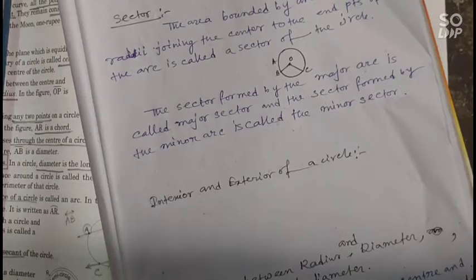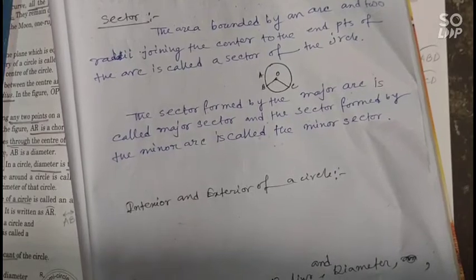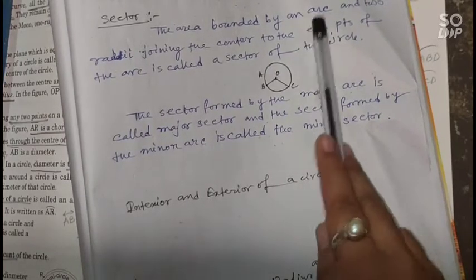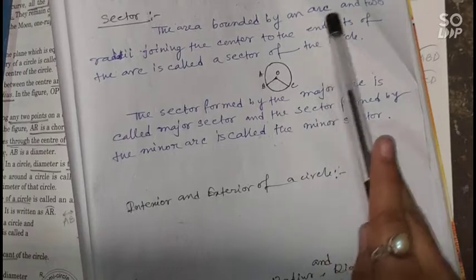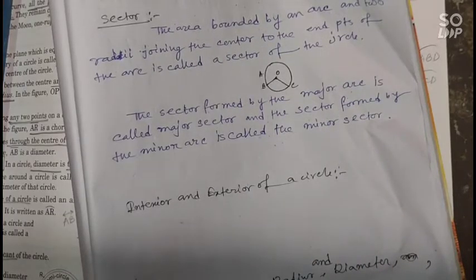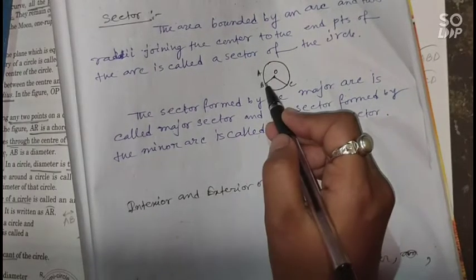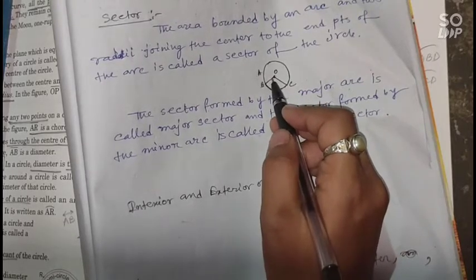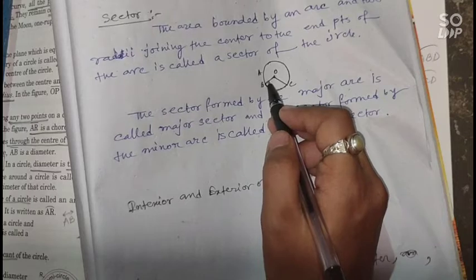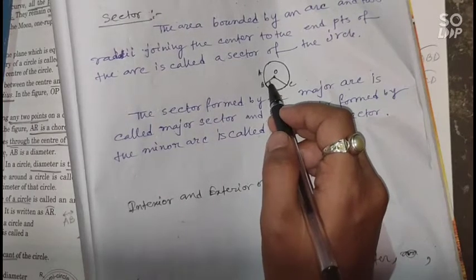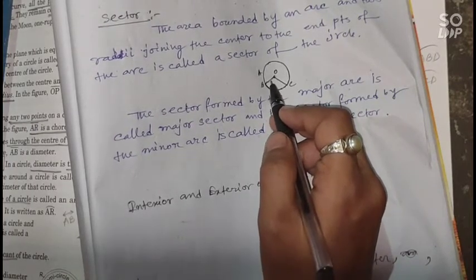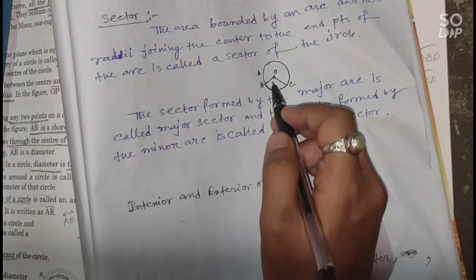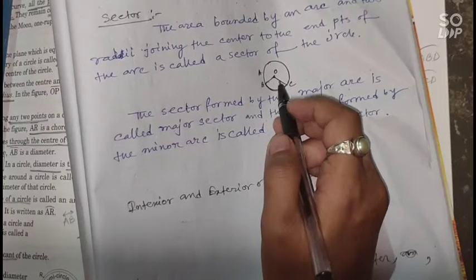Okay, now let's learn about sector. The area bounded by an arc and two radii joining the center to the endpoints of the arc is called the sector of the circle. So BC is an arc, and the two radii joining the center to the endpoints of the arc bound the sector.